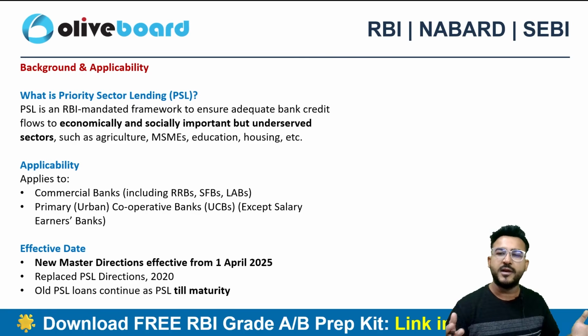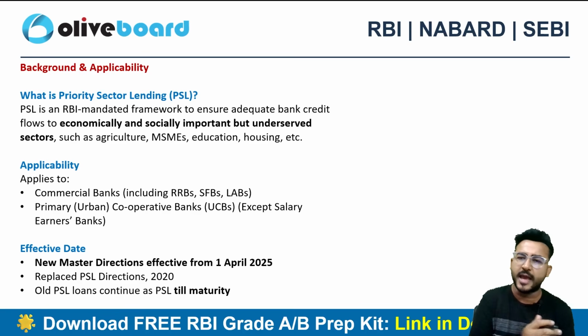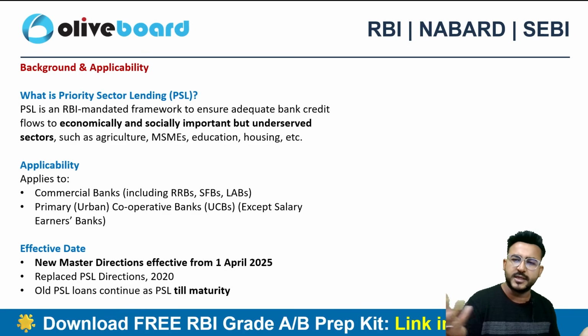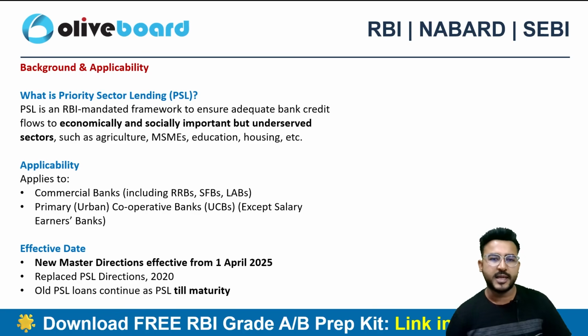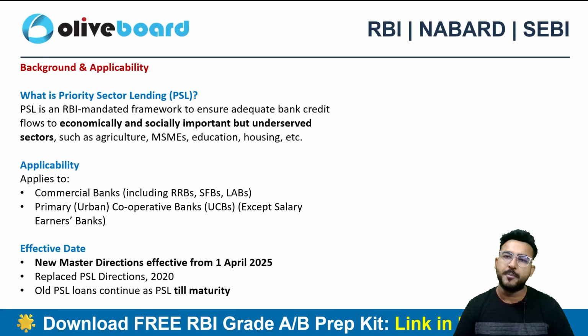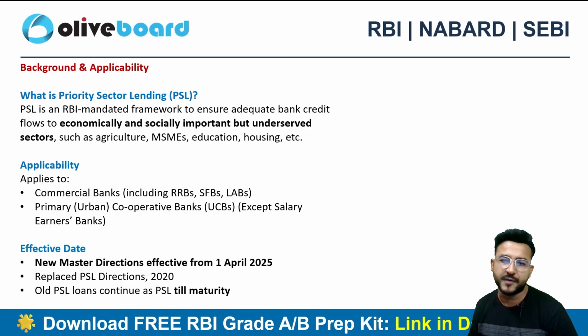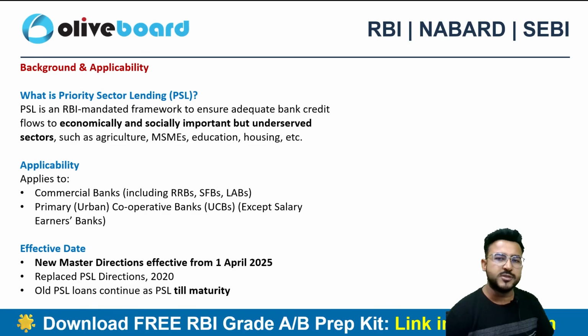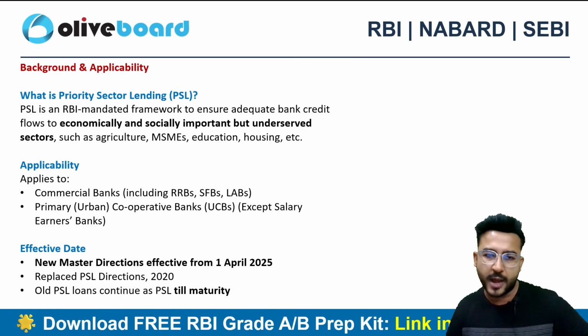Because everyone in the world exists to make a profit, right? So do regulated entities like banks and NBFCs. Whether I talk about commercial banks or other categories, everyone wants to make a profit, but there is a priority that the credit should flow to these specific areas of the economy as well. Why? Because if credit is not flowing to these areas, how will the country be able to grow as a whole, right?